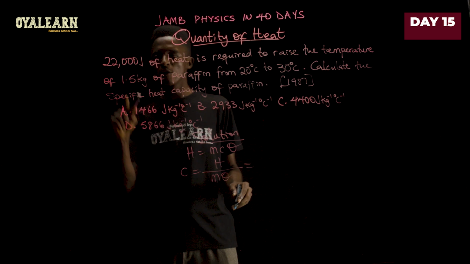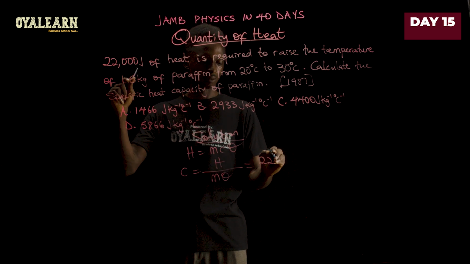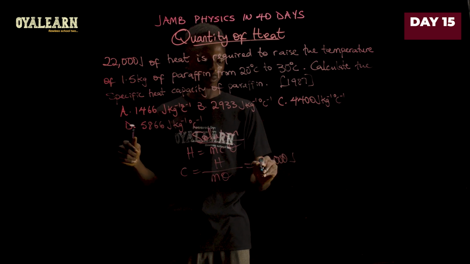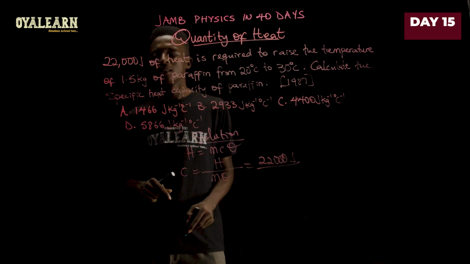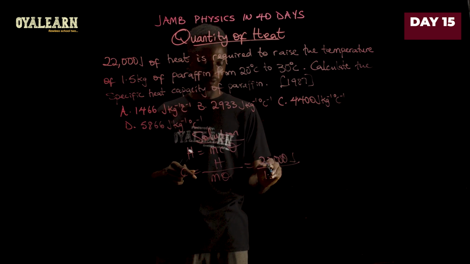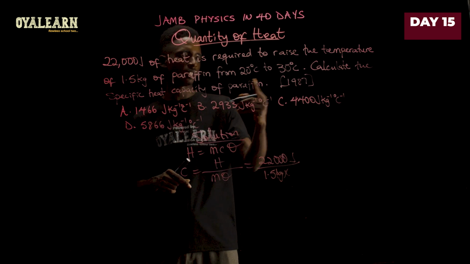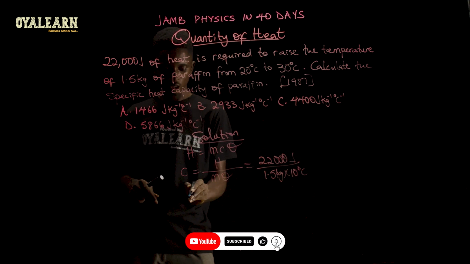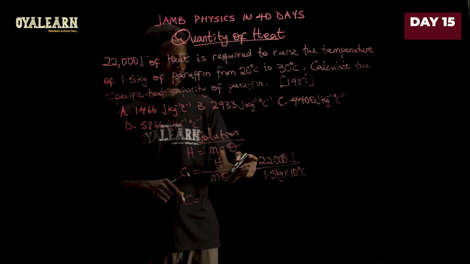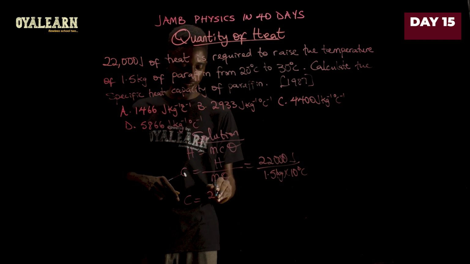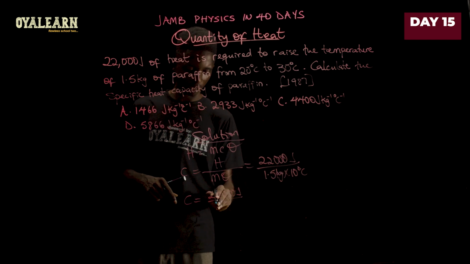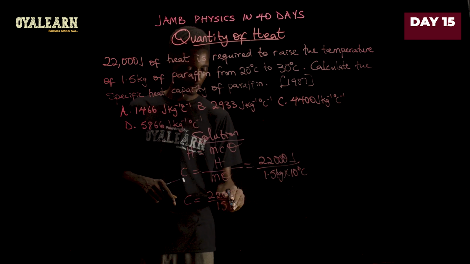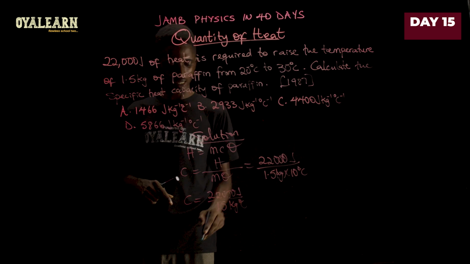Now, the quantity of heat is 22,000 joules divided by the mass, which is 1.5 kilogram, multiplied by the temperature change. The difference here is 10 degrees Celsius. So C therefore is, now when we multiply this, we're going to be having here 22,000 joules divided by 15 kilogram degrees Celsius.